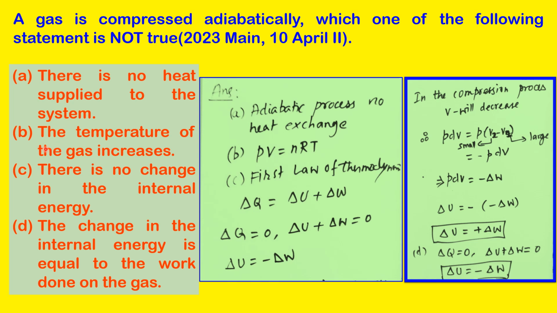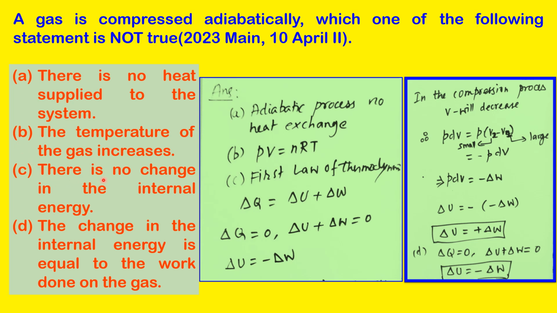The next one is the temperature of the gas increases. PV is equal to nRT. When you compress the gas, the pressure changes, which means the temperature will also change. When you compress the gas, pressure will increase, and temperature will also increase using the PV equals nRT relation. Therefore option B is also right.